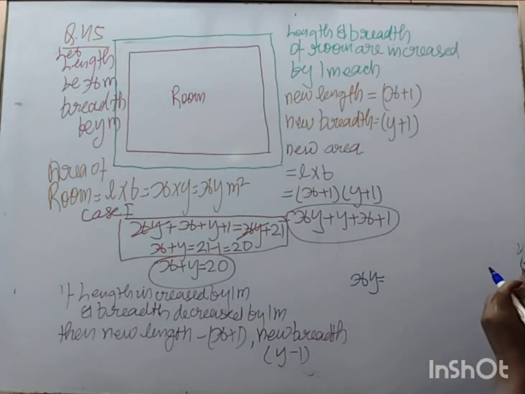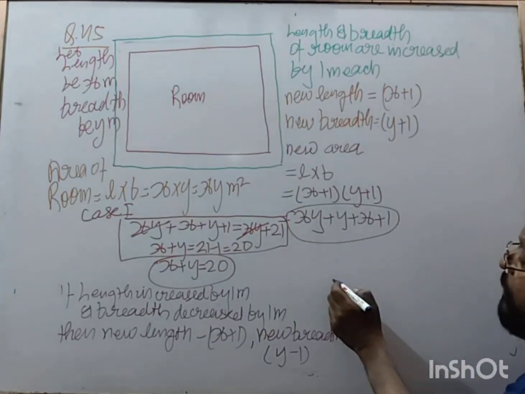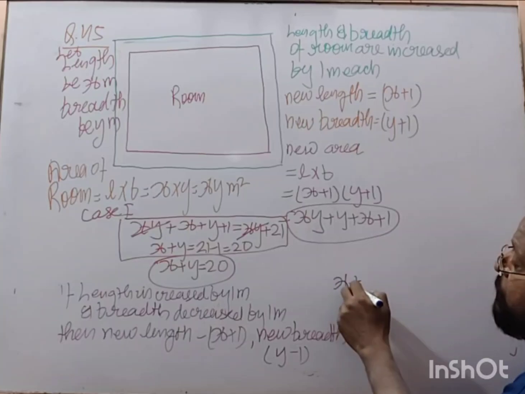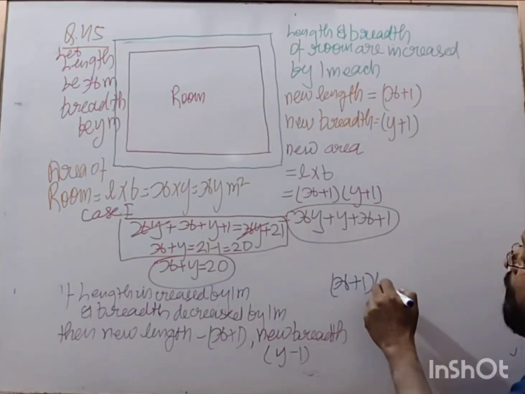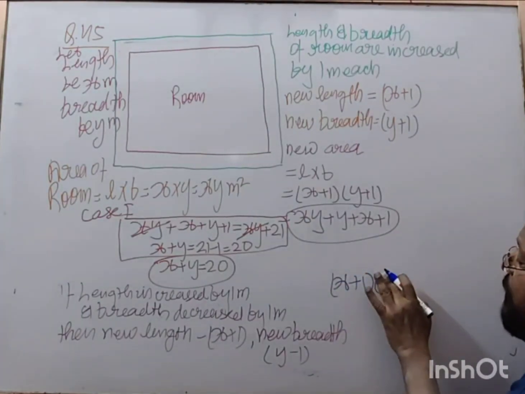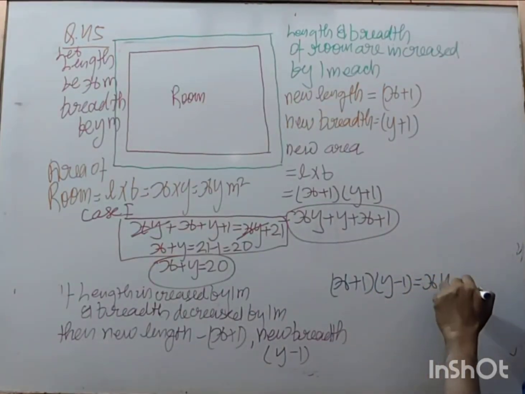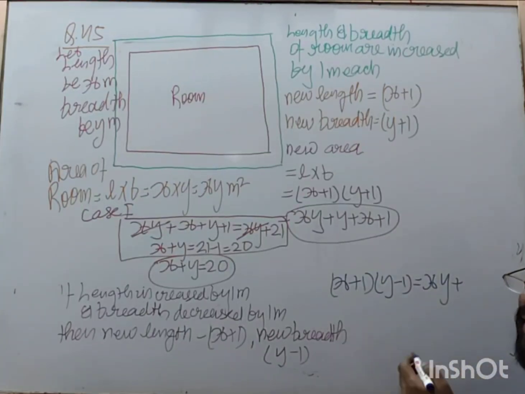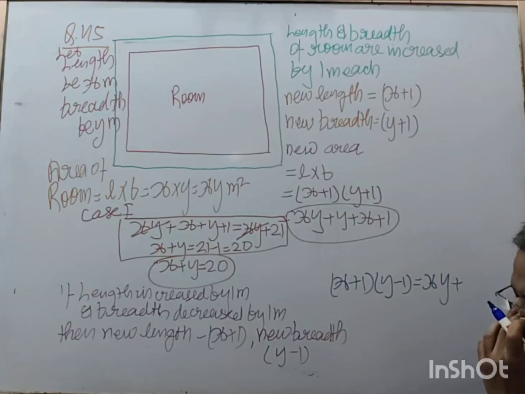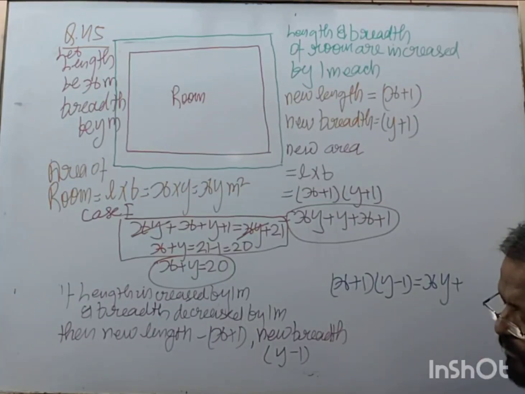is equal to, we write (x plus 1) into (y minus 1), is equal to xy plus how much? The area does not increase, sir. The area is decreased by 5 square meter.